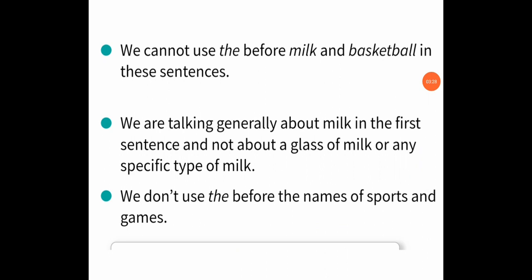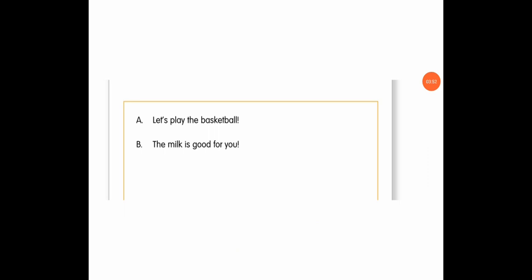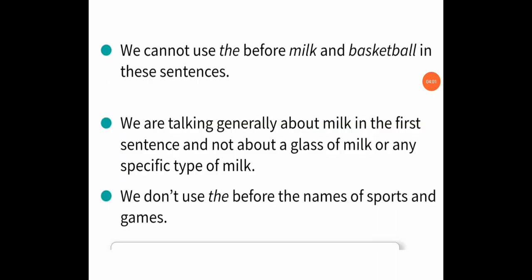We cannot use the before milk and basketball in these sentences. We are talking generally about milk in the first sentence and not about a glass of milk or any specific type of milk. So we don't use the before the names of sports and games. So here in these sentences, here we will not use the and here we will not use the. Okay, I hope students it is clear to you.